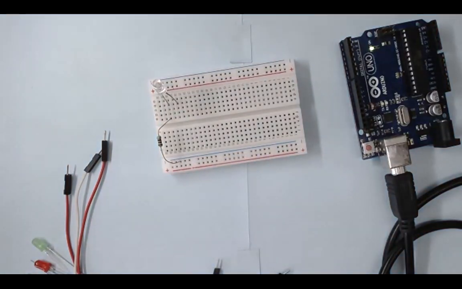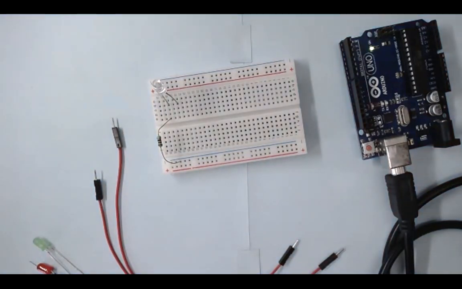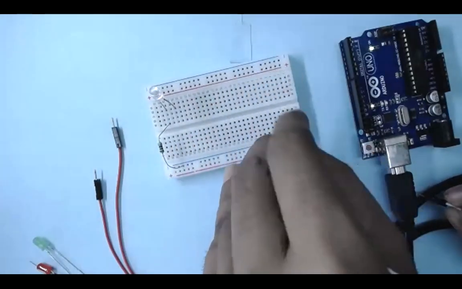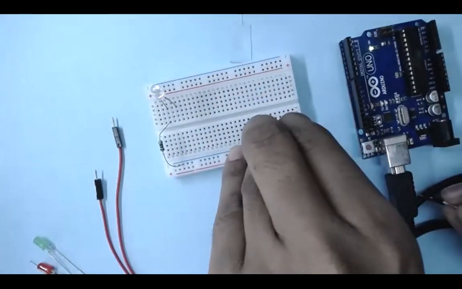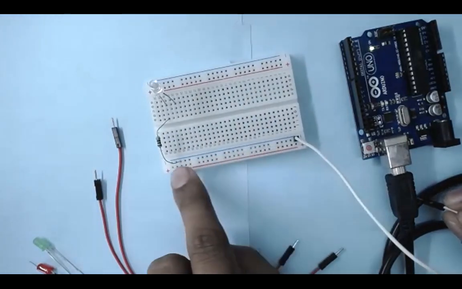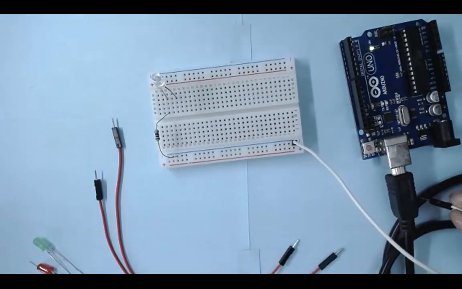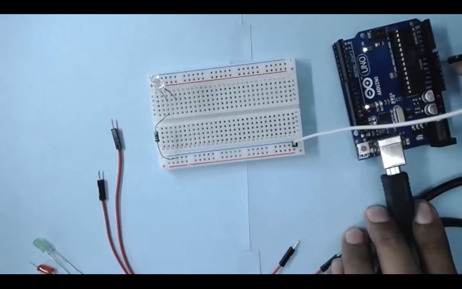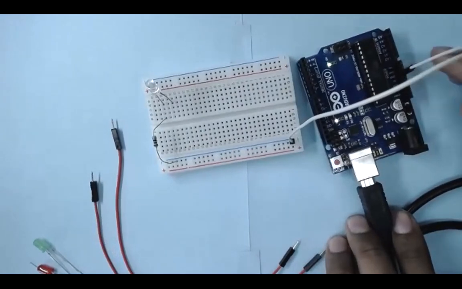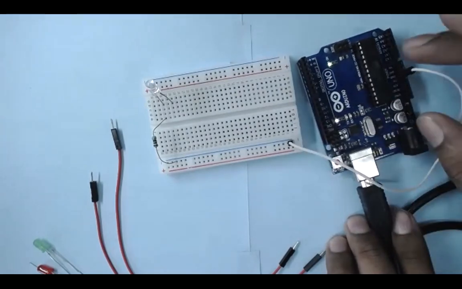So my connection is done. Now what to connect here? The second terminal of the resistor should be connected to the ground. So I'm connecting here. Just look carefully where I'm connecting, because you have to make the same connection in a simulator. And where is the ground? Here it is. There are 3 grounds, 1, 2, and here also there is one ground. So you can connect anywhere. Here I have connected the ground.